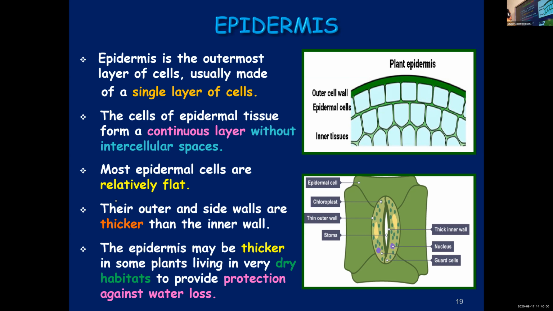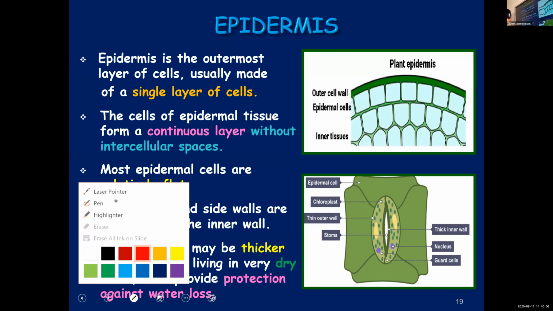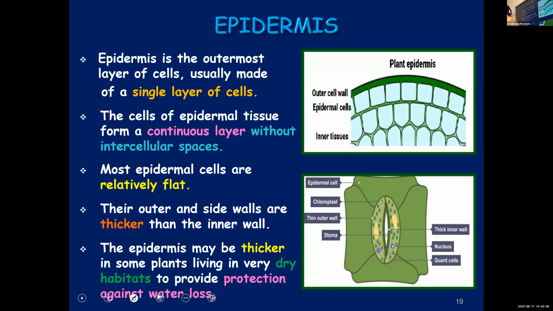So we learned so many points about epidermis. One by one, we will see all those points once again. Point number 1, they form the outermost layer. Next one, it forms a single layer. Point number 3, they form a continuous layer with no intercellular space.